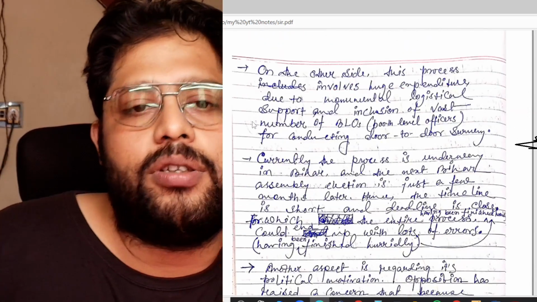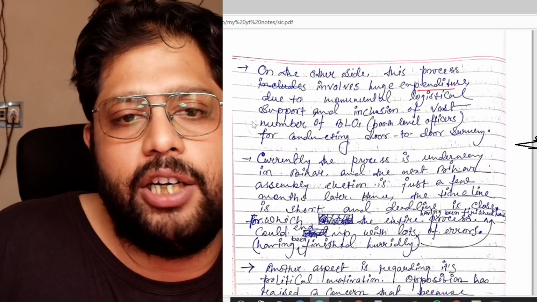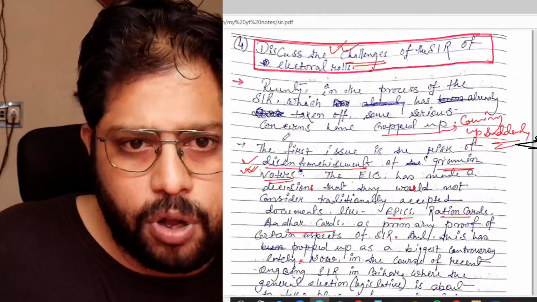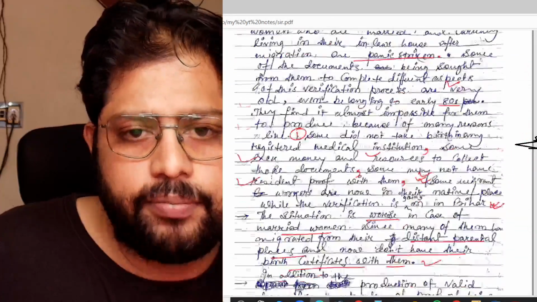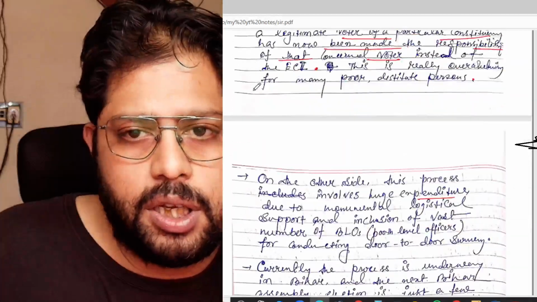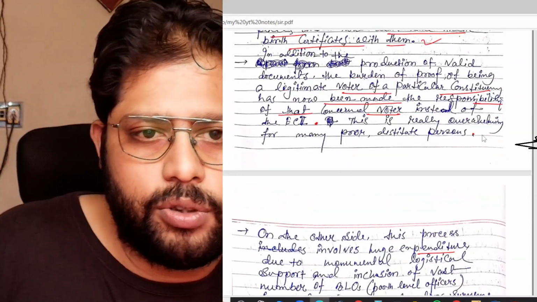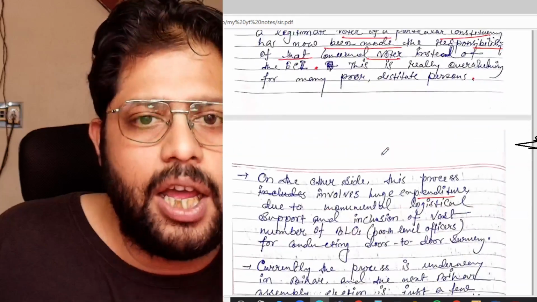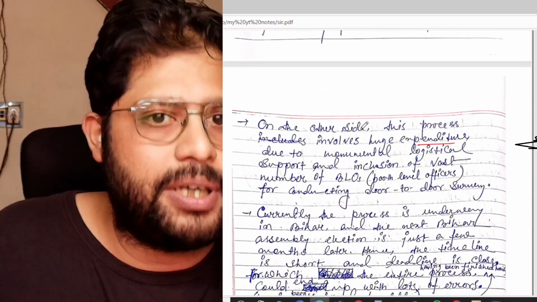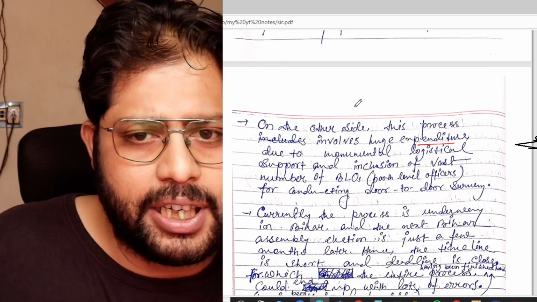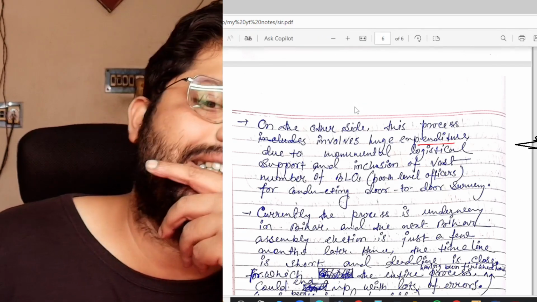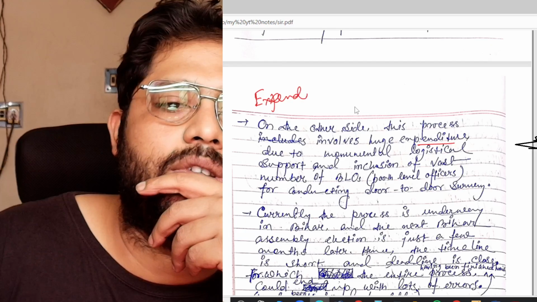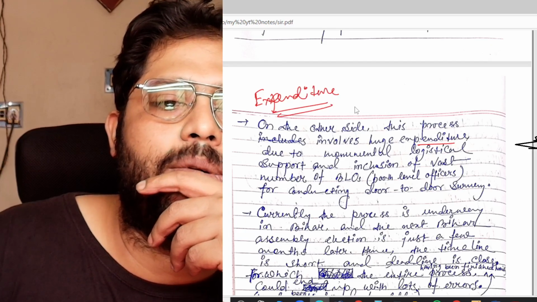On the other side, this process involves huge expenditure. Up to now, from the starting to this point, I have discussed the problem related to the voter election, etc. Now I am going to point out some other aspects, the aspects of its expenditure. So here, expenditure related issues are going to come. It will be discussed.